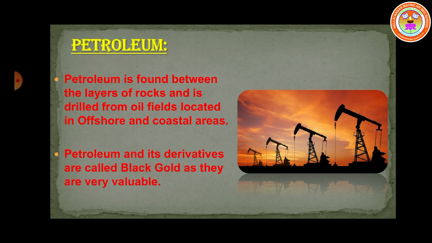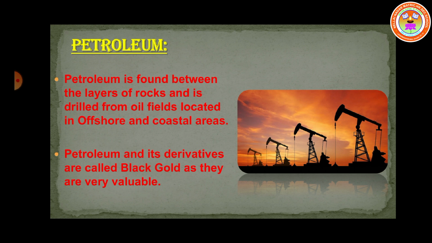Next, let us see petroleum. Petroleum is found between the layers of rocks and is drilled from the oil fields located in coastal areas. This is sent to refineries which process crude oil and produce a variety of products like diesel, petrol, kerosene, wax, plastic and lubricants. The chief petroleum producing countries are Saudi Arabia, Iran, Iraq and Qatar.